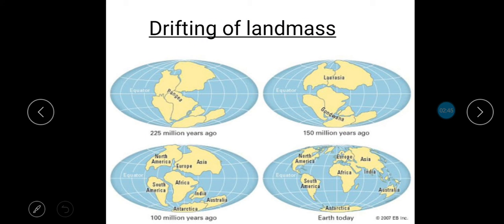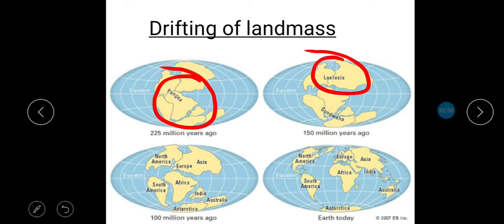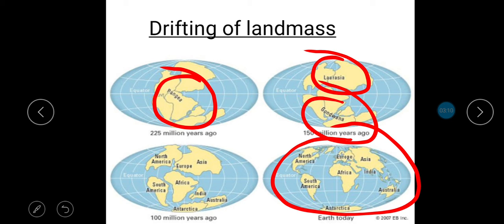Now children, this will be more clear through this picture, that is drifting of landmass. This picture shows the drifting of Pangaea and forming Laurasia and Gondwana land, and this drifting continued, and at last this one shows the present state of continents. That is, children, we see all the continents here in this picture, which we see on the world map today.